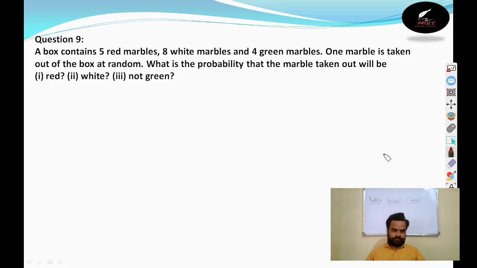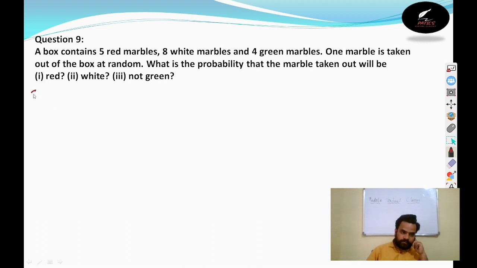Question number 9. A box contains 5 red marbles, 8 white marbles, and 4 green marbles. One marble is taken out from the box at random. What is the probability that the marble taken out will be either red, first question, white, second question, not green, third question?